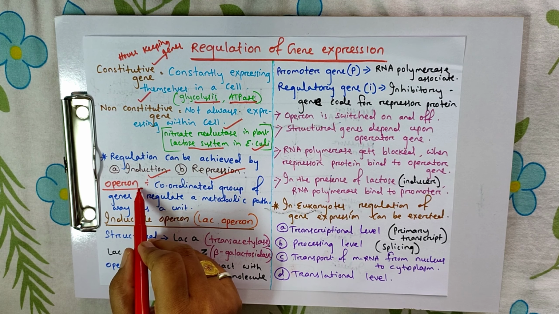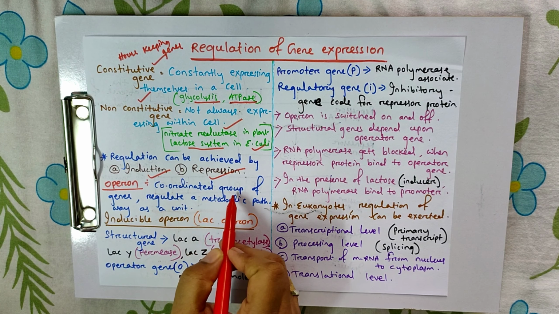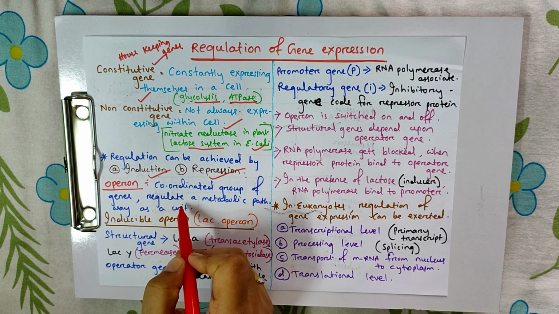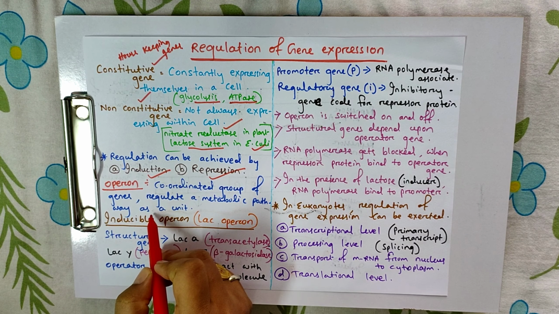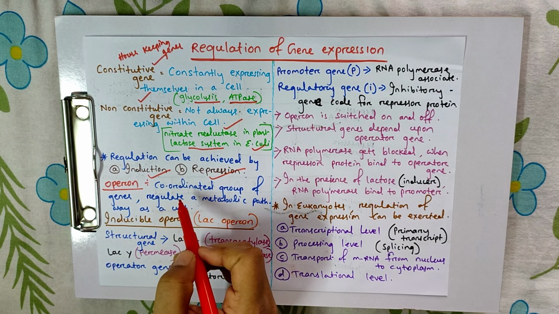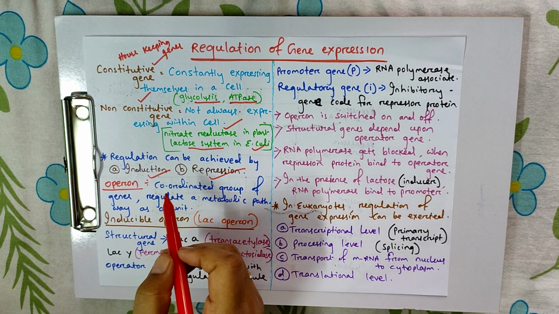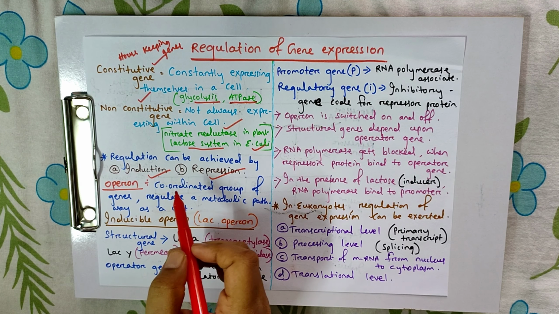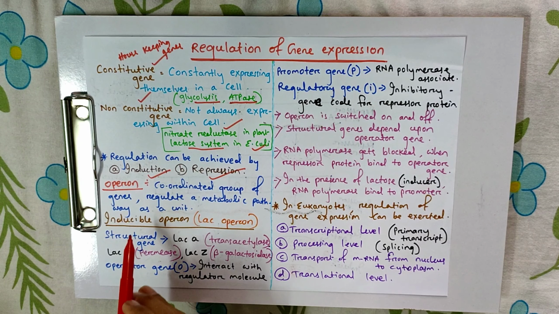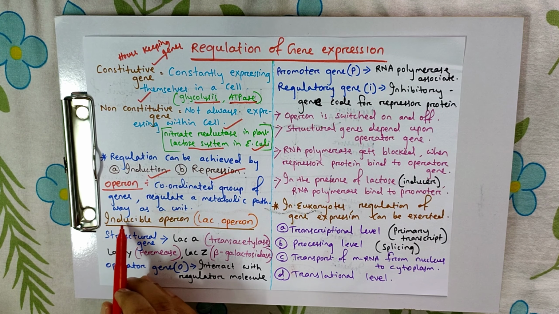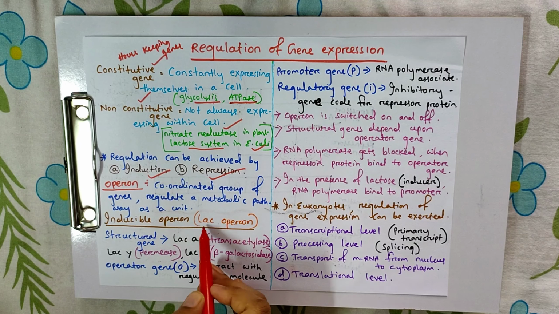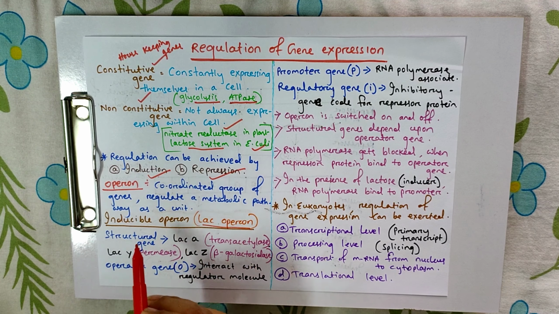Operon. What is the meaning of operon? Operons are coordinated groups of genes which regulate a metabolic pathway as a unit. Generally, the operon concept is applicable to prokaryotes, not eukaryotes. The first one is the inducible operon. It is also called the lac operon.